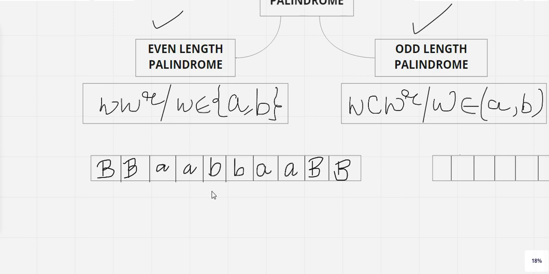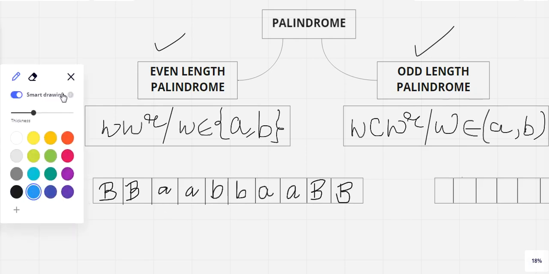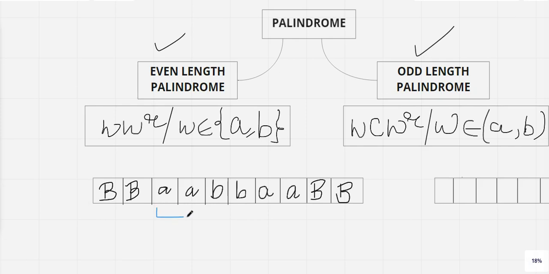I have taken an example, particularly on the input tape only, where the input tape starts with a blank symbol and ends with a blank symbol. If you're looking into a two-way infinite tape, then on both sides you have the option of read and write. Correct? So basically I'm taking an infinite tape for designing the Turing machine, and I have taken the input. If you look into this, AAB is your w part, and definitely if you reverse it, the answer will be BAA. So this will be your w to the power r part.